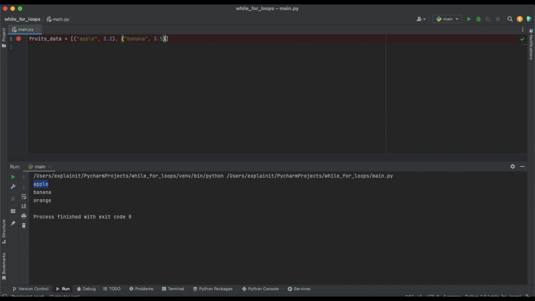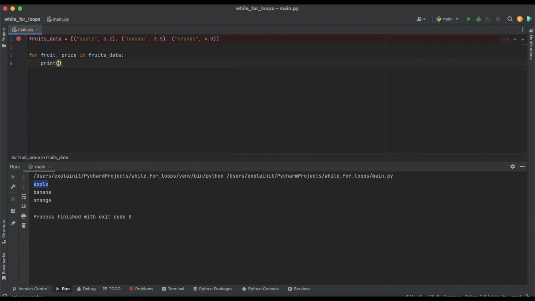And then we will have orange, and orange would cost 4.0. So it's strange prices, but for example, it's fine. And then we can use for fruit, price. So we want to have a fruit and price in fruits data.